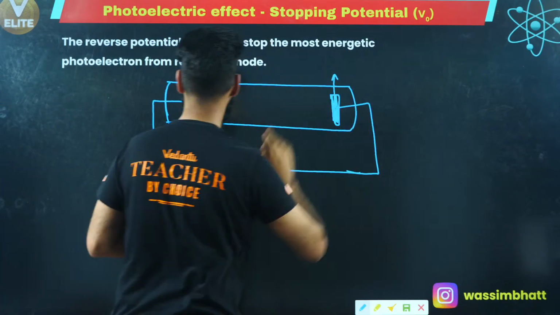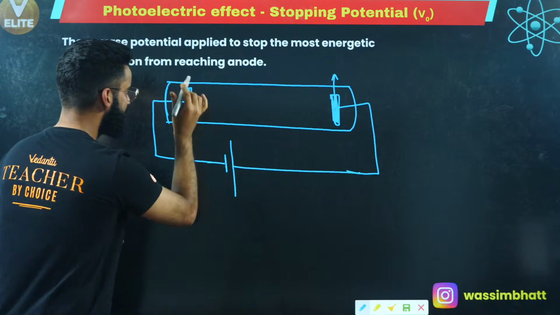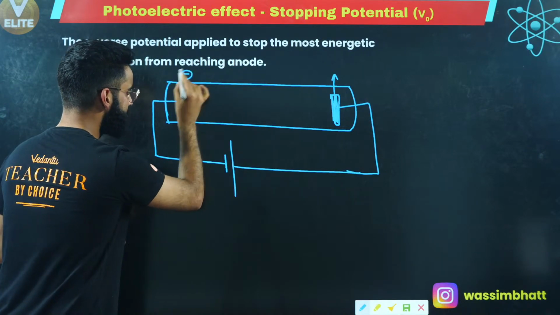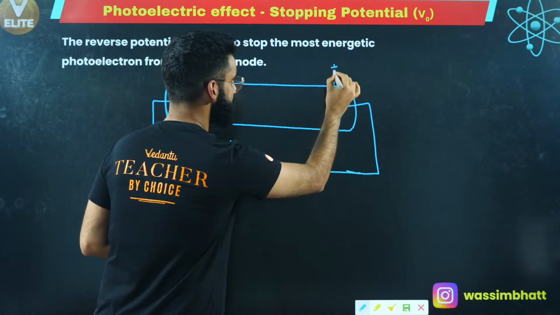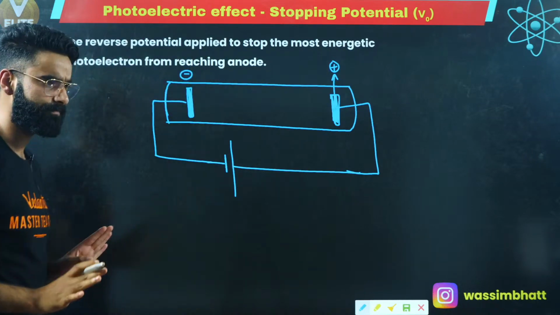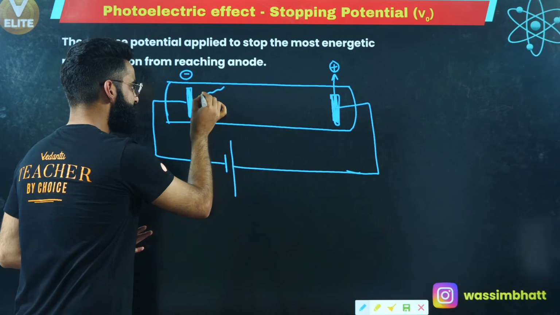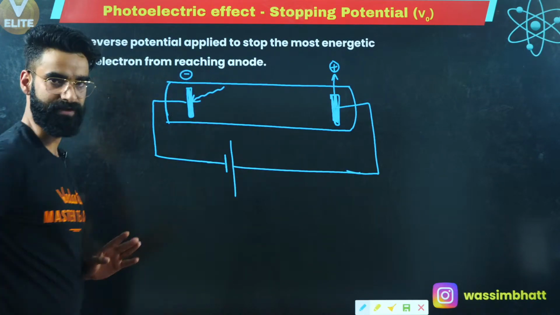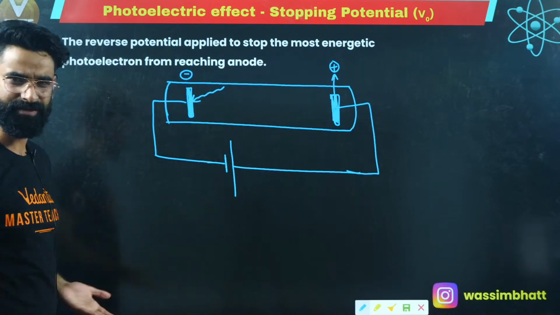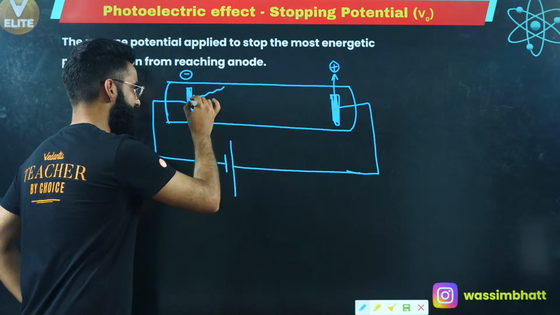Now we will understand properly what I'm doing. Just leave this case aside. This electrode will carry the negative charge. This electrode will carry the positive charge, correct? This is something which we know. For example, this is the light radiation which is falling on this metal surface, carrying some energy. For example, the electron is emitted.